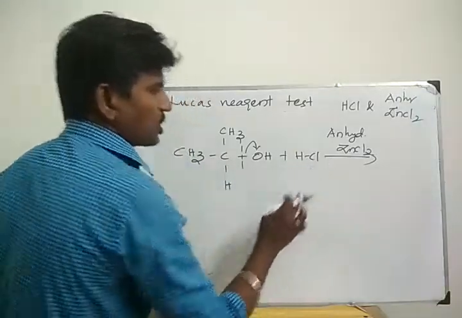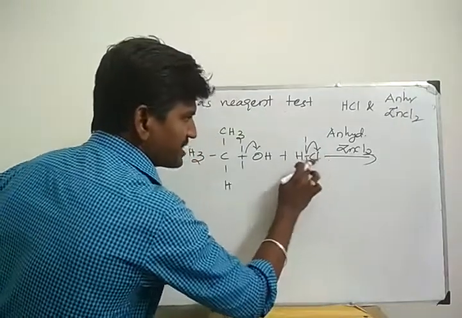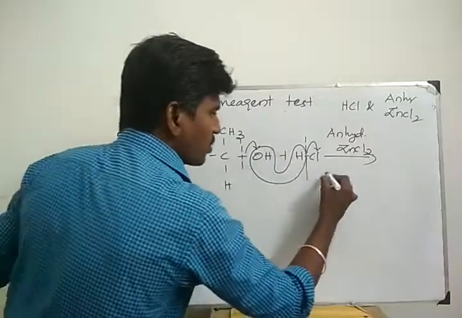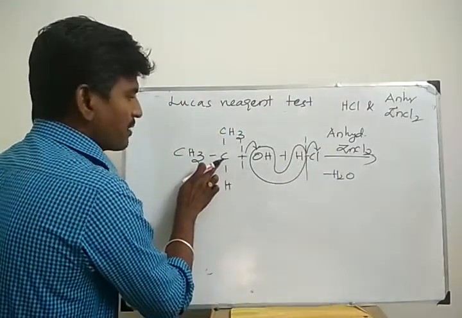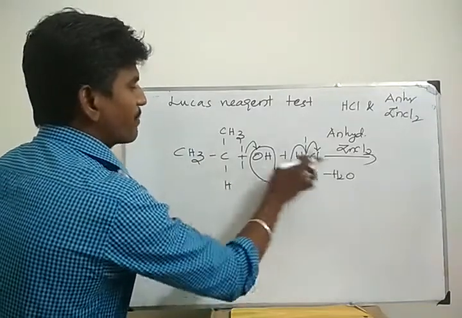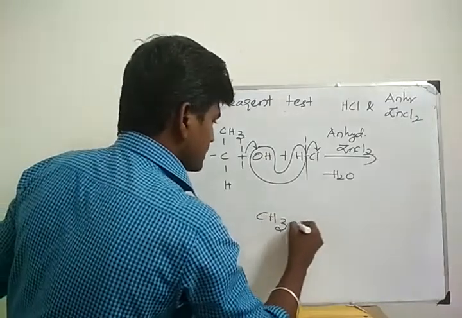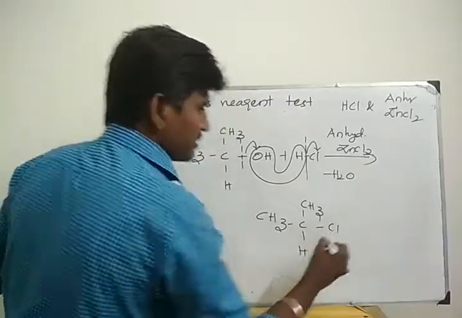Compare hydrogen and chlorine. Chlorine takes one pair of electrons. Here also bond break. Cl minus, H plus. This OH minus combines with H plus, and 1 mole of water is removed. What's the charge of carbon? Positive charge. Here chlorine charge is a negative charge. So bond formation in between carbon and chlorine. CH3, CH, CH3, Cl.